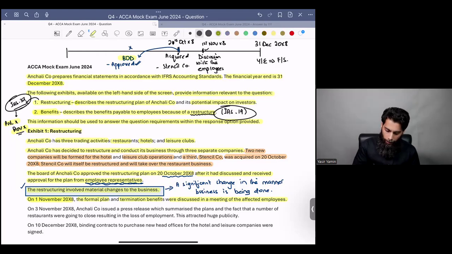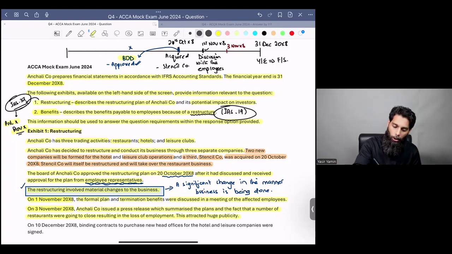Examiner says that on 3rd November 20x8, which is technically 2 days after, Anchali company issued a press release which summarized the plans and the fact that a number of restaurants were going to close, resulting in the loss of employment.